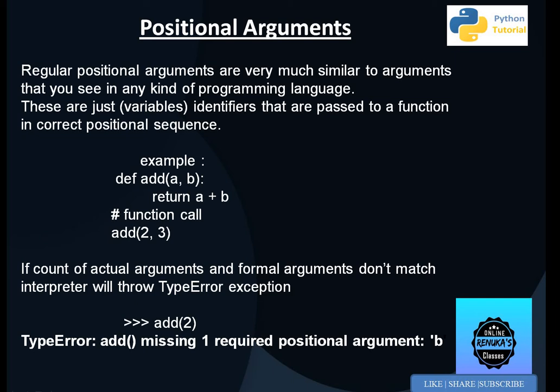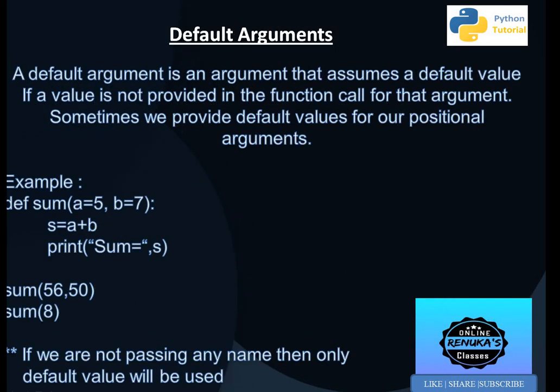Next comes default arguments. A default argument is an argument that assumes a default value if a value is not provided in the function call for that argument. So what are default values basically?